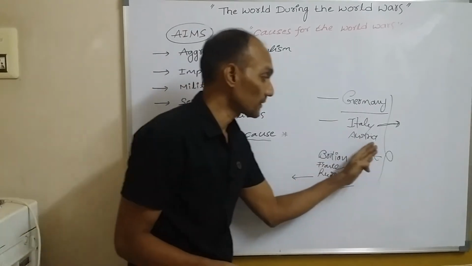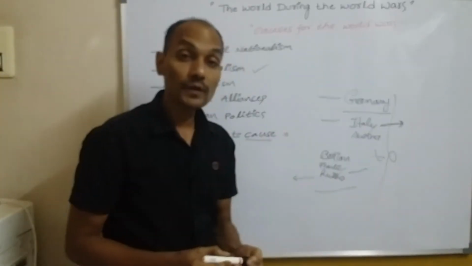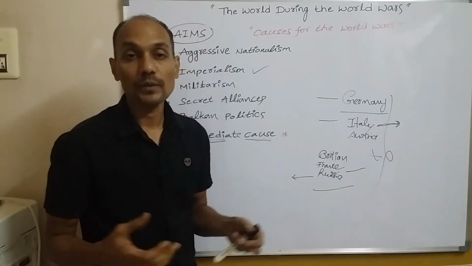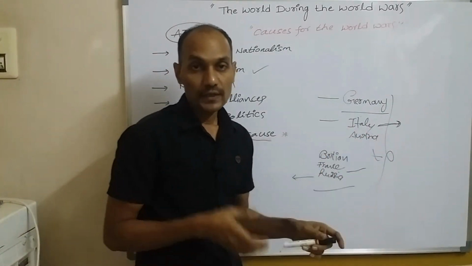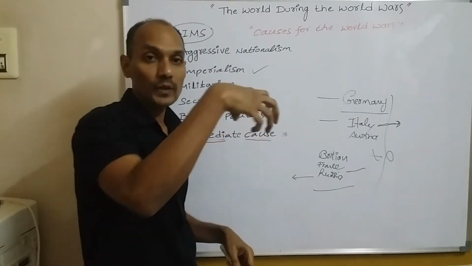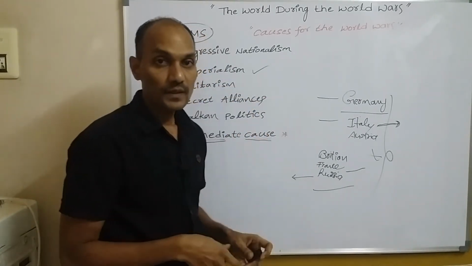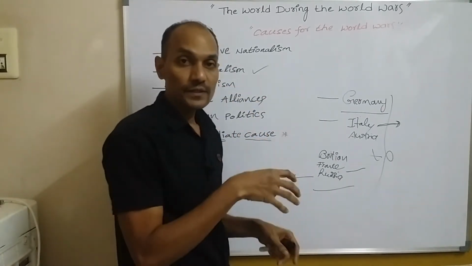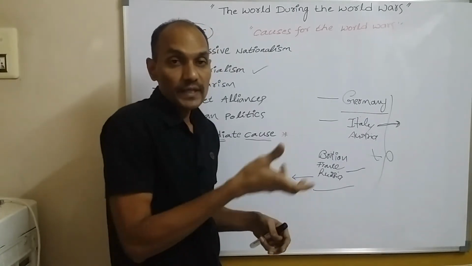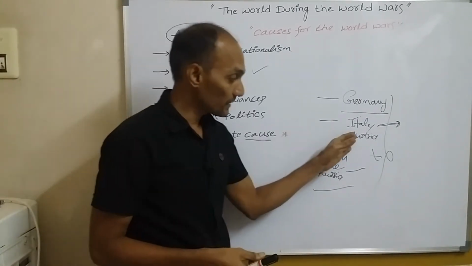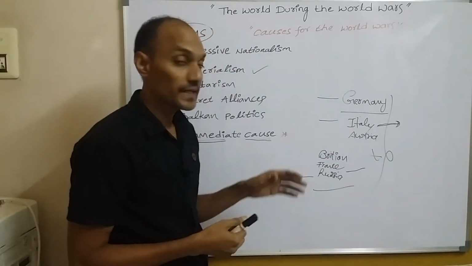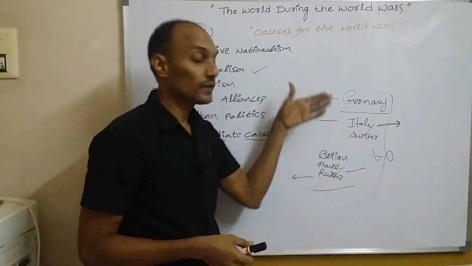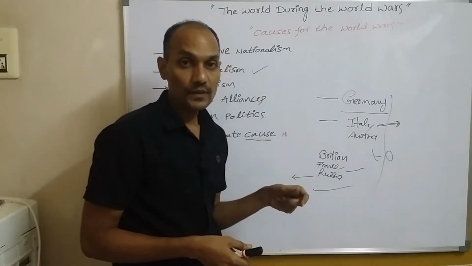Why did they want colonies? For their economy and for their development. So they wanted to invest their growing capital in colonial countries, like India, China, and other African countries.